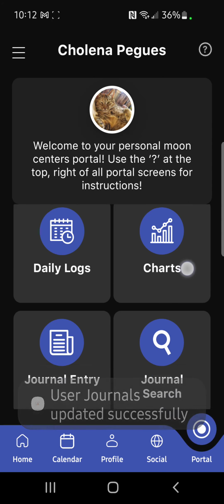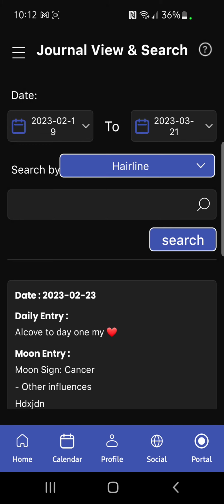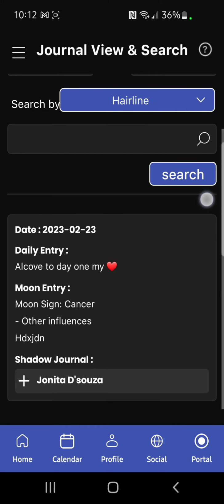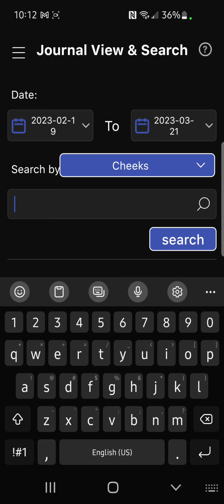Okay, so once you've input a bunch of journal entries, you can go to your journal view and search screen, and all of your journal entries, most recent first for a month back, will show in your first screen. You can also search dates, and you can search by moon center, or you can search by a keyword.